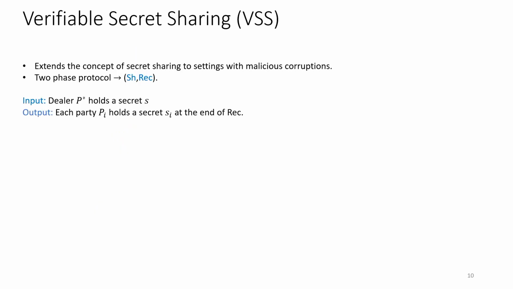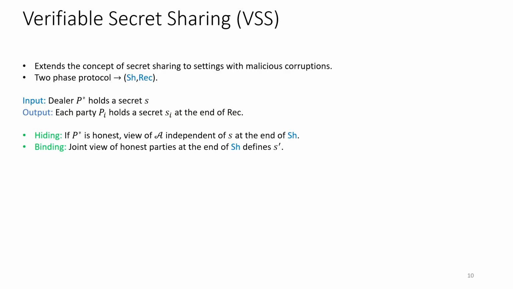So coming to the first primitive where we have a contribution, that is verifiable secret sharing. VSS is a two-phase primitive consisting of a share and a reconstruct protocol that allows a dealer to share secrets amongst the parties with the following properties. The first one is hiding. That is, at the end of the sharing phase, the adversary will not gain any information regarding the secret of an honest dealer. Then we have binding.